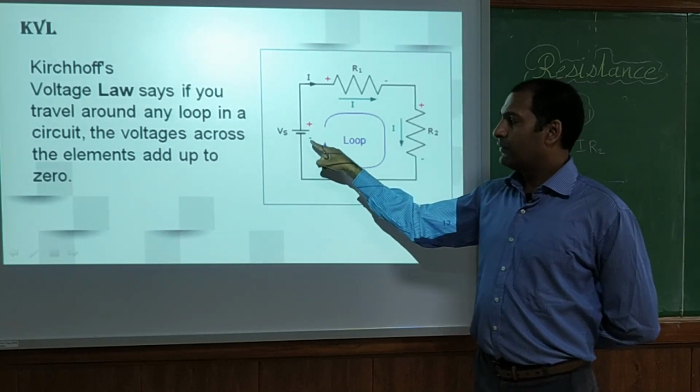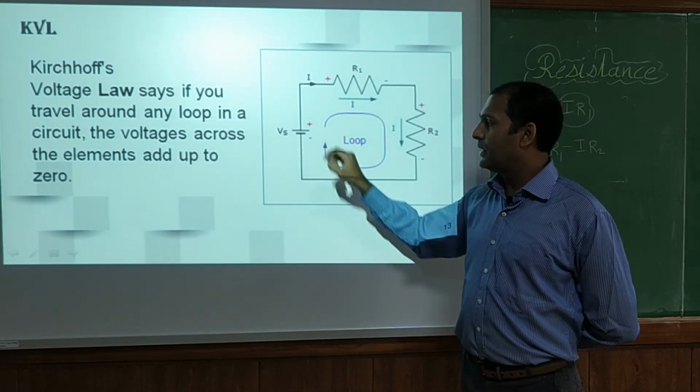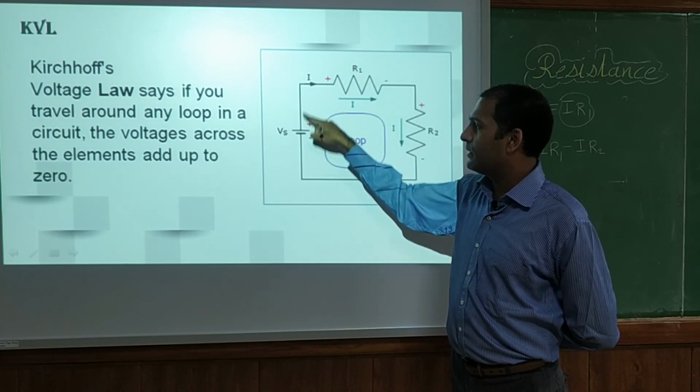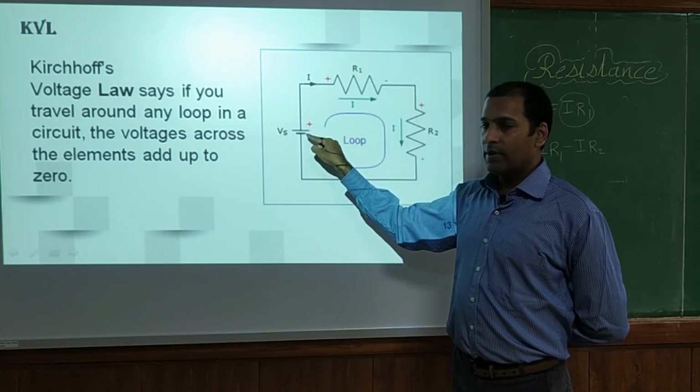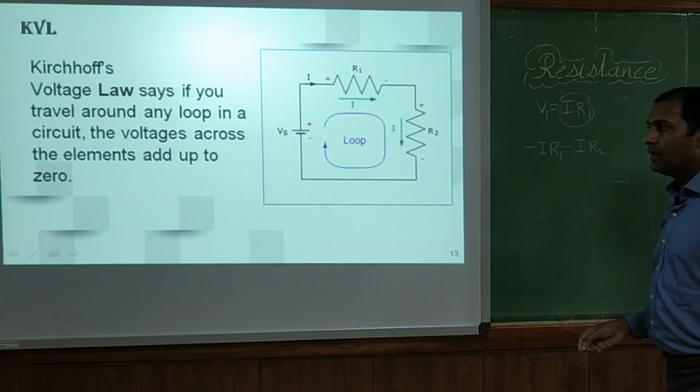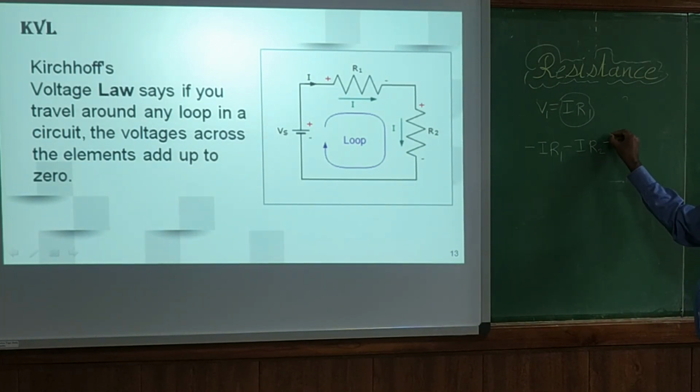Then we are coming to the final element. This is the Vs, the voltage supply, where we are going from minus to plus. The shorter terminal is minus, the longer terminal is plus. So we can write plus Vs. What it says is that the summation of all the voltages will be equal to 0. So from here we can say Vs is equal to, these two terms we shift to the RHS, so Vs will be equal to IR1 plus IR2.